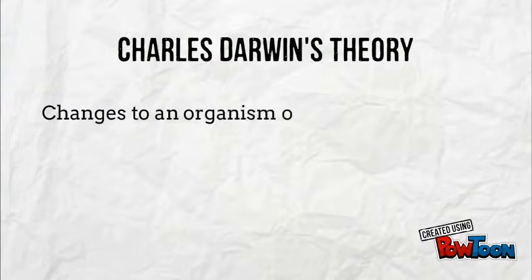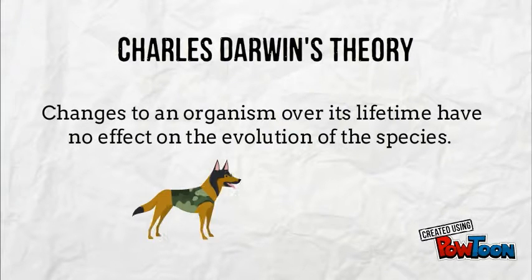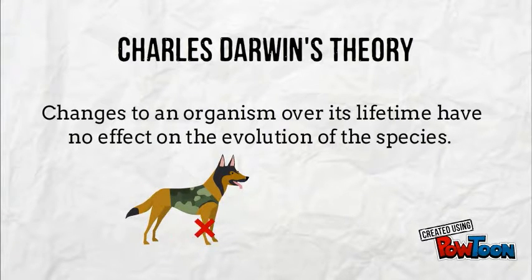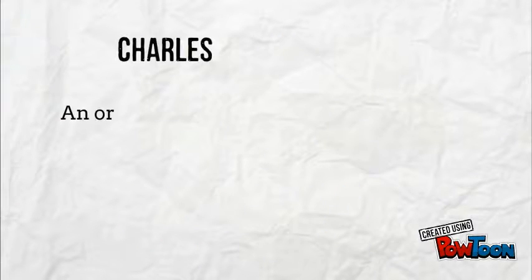Charles Darwin believed that changes that occur to an organism over its lifetime have no effect on the evolution of the species. For example, if a dog lost a paw during its lifetime, the future generation of the species will not be born missing a paw.